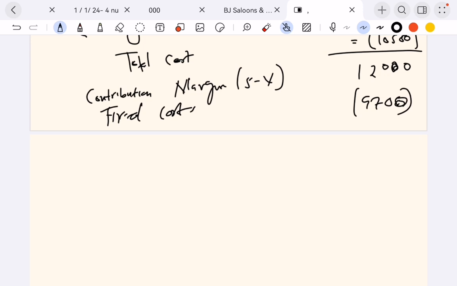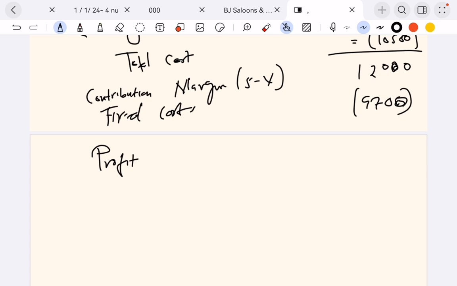So if we subtract there, what are we getting? Is it a negative or positive? It's a positive, so that is our profit. But if it was a negative, we're going to put loss. So if we subtract 12,000 minus 9,700, it's giving us 2,300. So it's a viable business. You can invest in this business. You can sell those plates of Unshima and you'll make a profit of 2,300 per month from it, after you've deducted all the expenses and all the costs associated in the business. Clear?